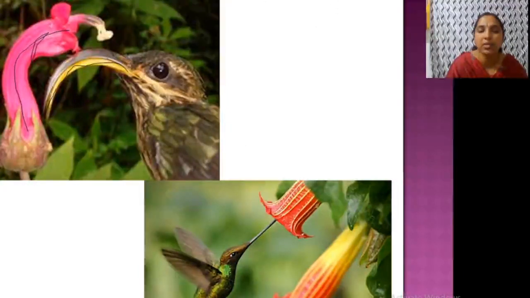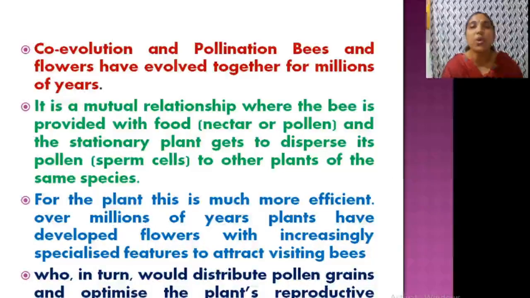Clear? Now next. So co-evolution of pollination, flowers and bees are very important, that occurred millions of years back. Okay, so there is a mutual relationship between the bee as well as the flowers. So the bee mainly came to the flower inflorescence for collecting what? Nectar or pollen, and they disperse its pollen grains.